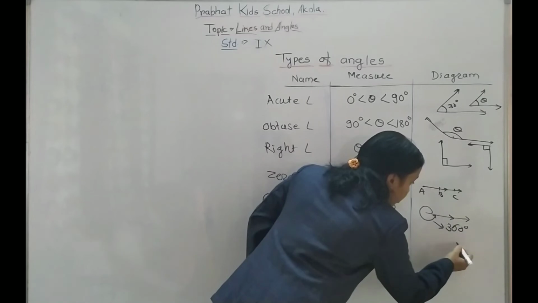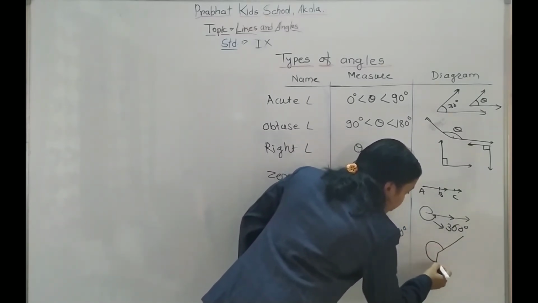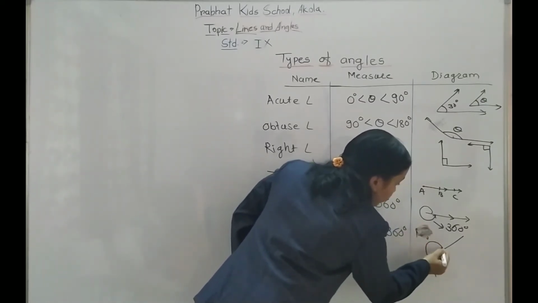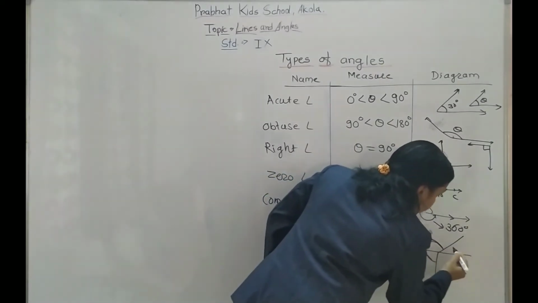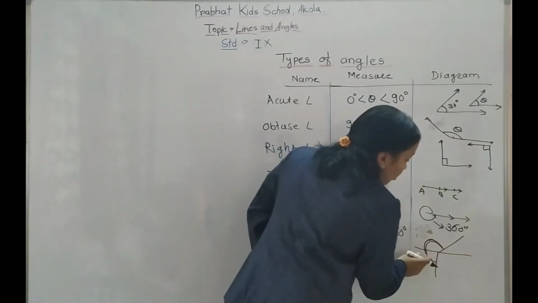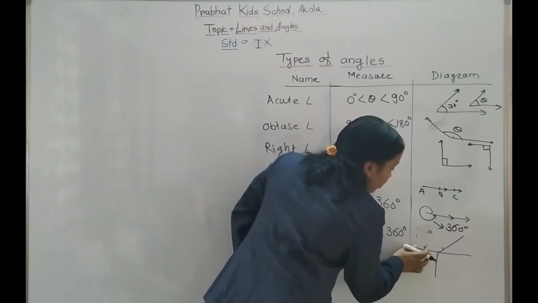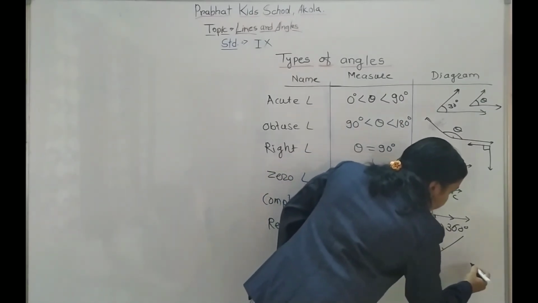The diagram is like this. Suppose like this, this is the reflex. Because if you draw one straight line, the measure of this angle is greater than 180, so it is called a reflex angle.